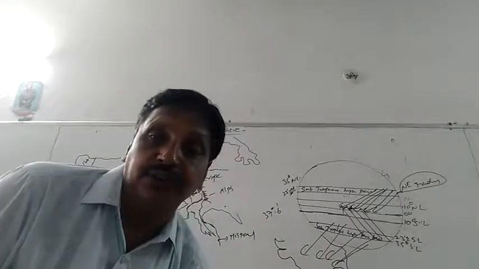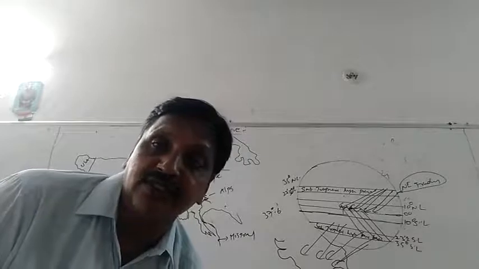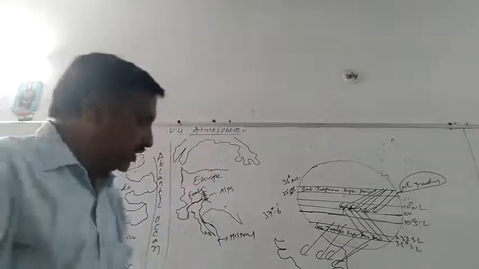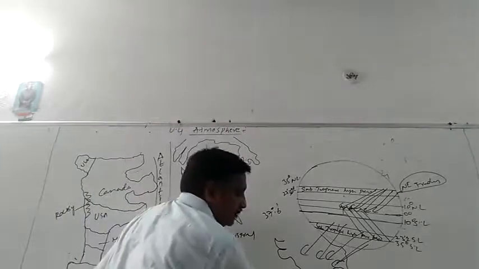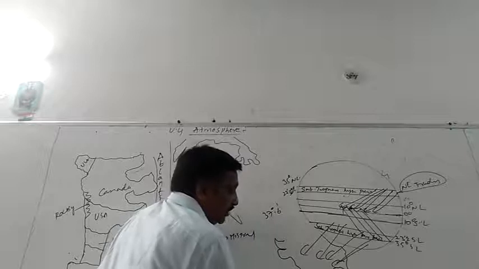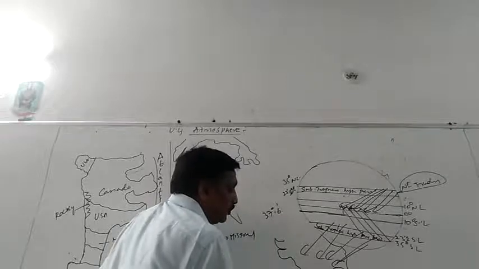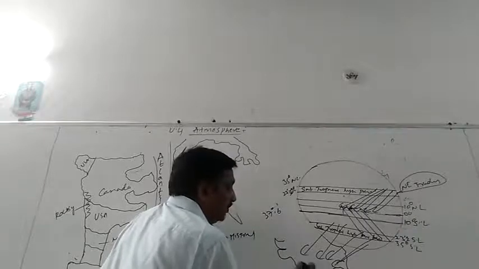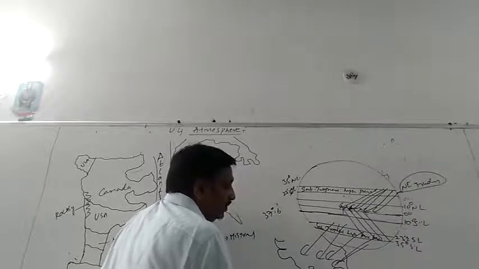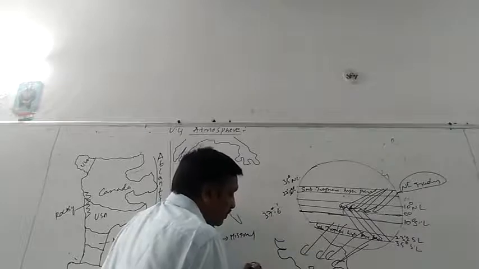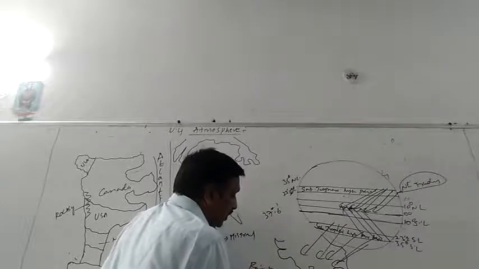So here, the southeast trades coming from the southern hemisphere, after crossing the equator, are acted on by the Coriolis effect and pushed to the right, and they enter into India. These are rain-bearing winds.